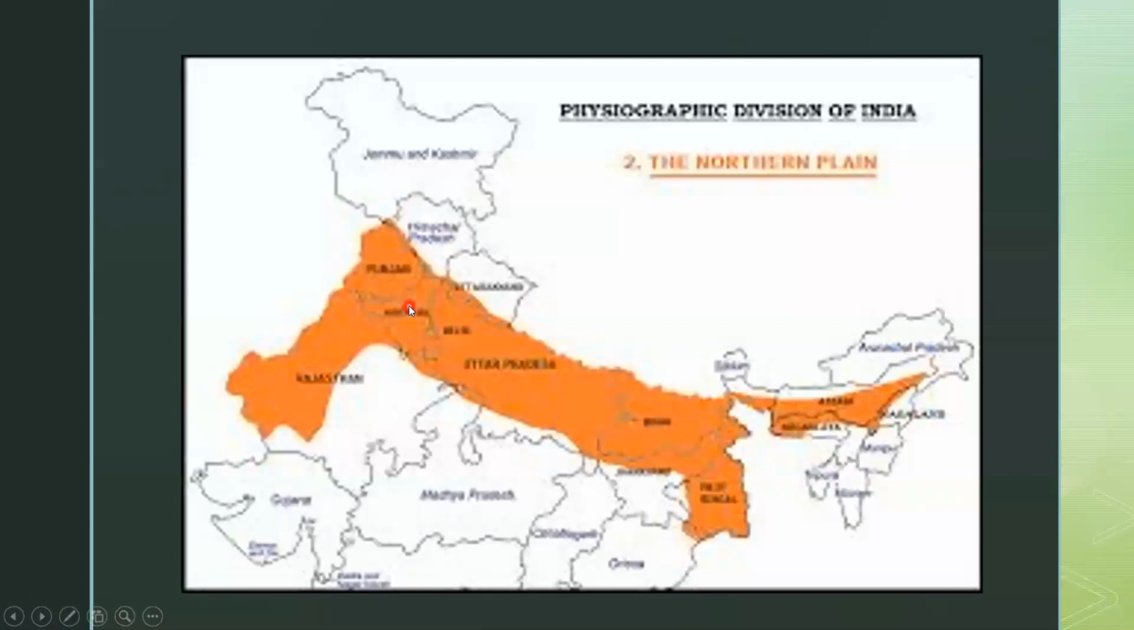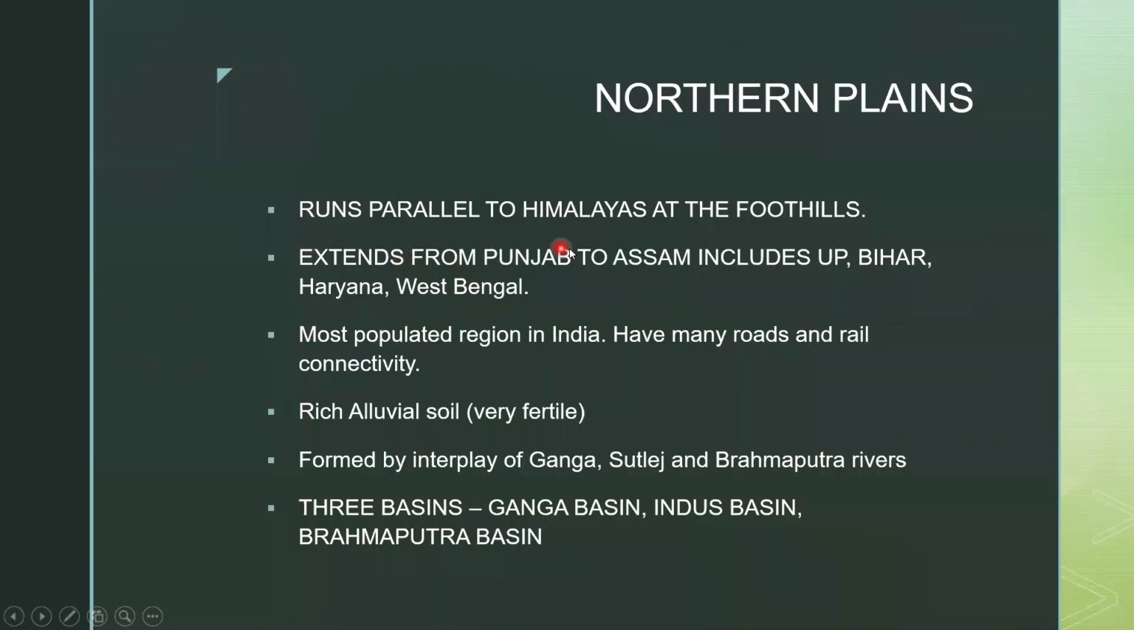See, this is the northern plain I have shown in the picture, which stretches from Punjab to Assam. Sorry, Punjab in the west to Assam in the east. It extends from Punjab to Assam and includes Uttar Pradesh, Bihar, Haryana, West Bengal, and some parts of Madhya Pradesh also. It is the most populated region in India.